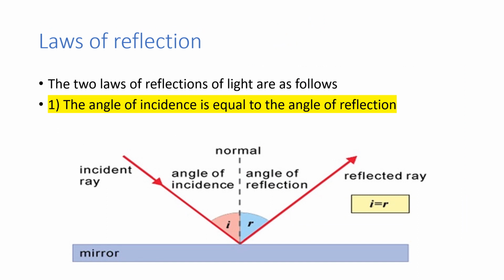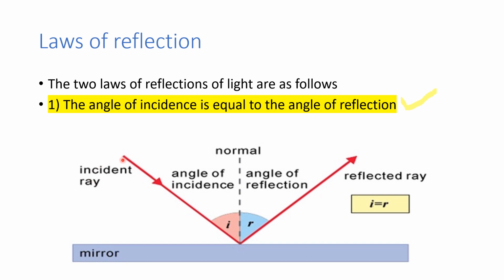Children, please remember there are two laws of reflection of light. Here we have the first law of reflection. What does it tell? It's very simple. If you want to know these laws, before that you have to understand some terms which are related to these reflections. So what are those terms?